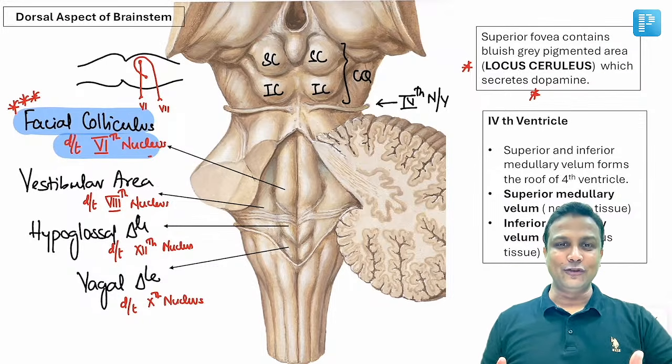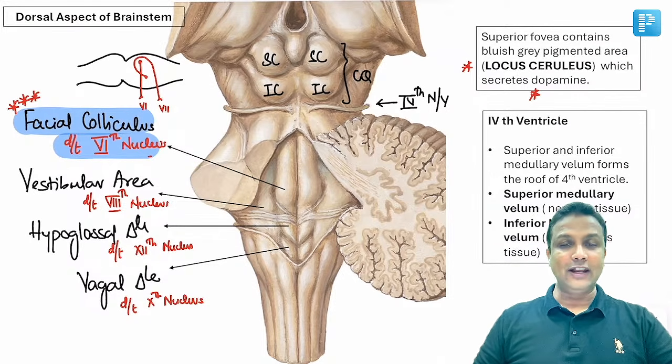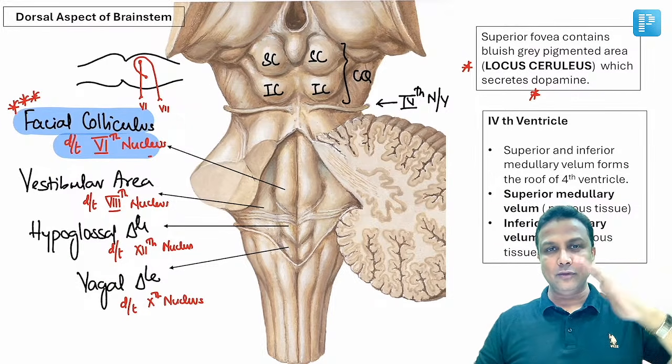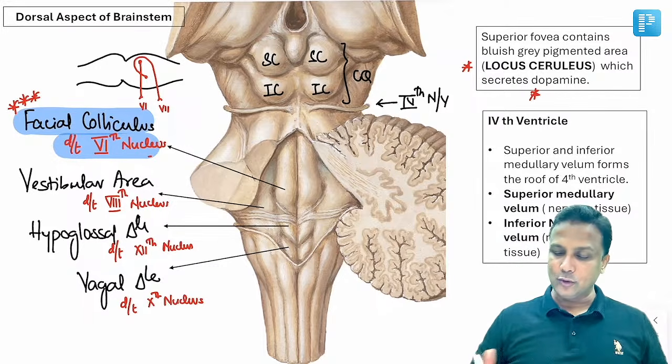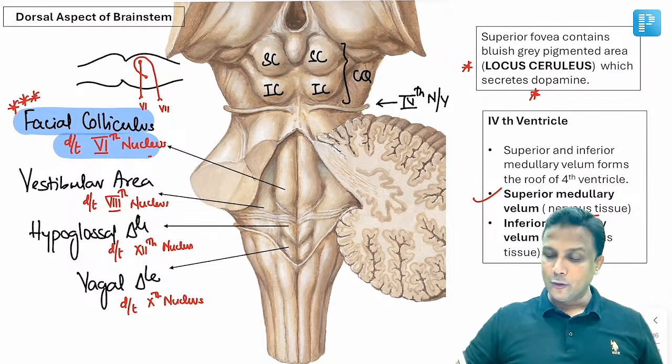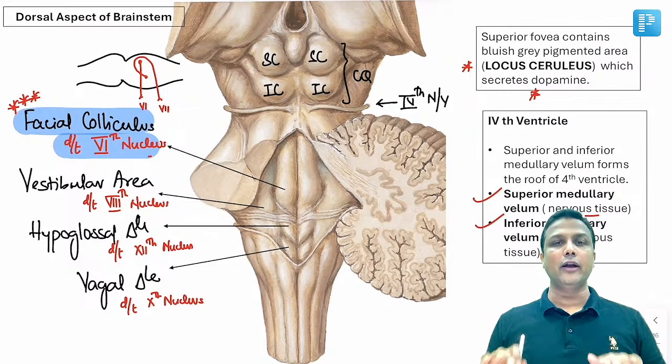Now I am done with the floor of the fourth ventricle. Now what about the roof of the fourth ventricle? रूफ में ना दो व्हीलम होते हैं. एक होता है सुपीरियर मेडुलरी व्हीलम और दूसरा वाला होता है इंफीरियर मेडुलरी व्हीलम. और आपको सिर्फ एक पॉइंट यहां पर याद रखनी होगी. सुपीरियर मेडुलरी व्हीलम will be a nervous structure, whereas inferior medullary velum will be a non-nervous structure.